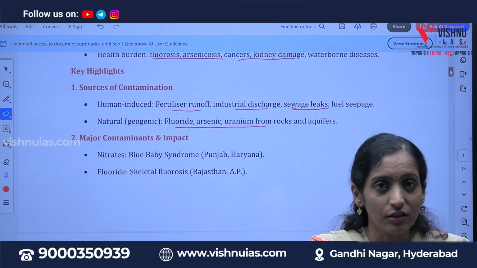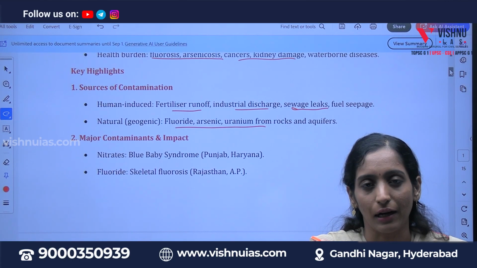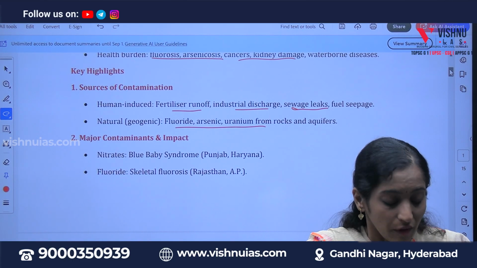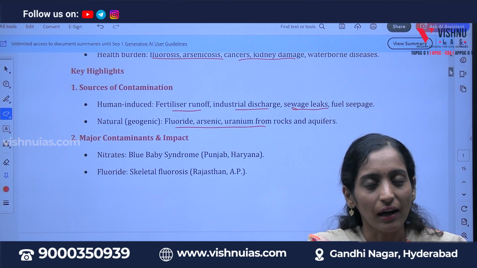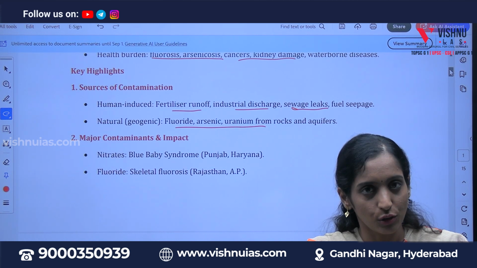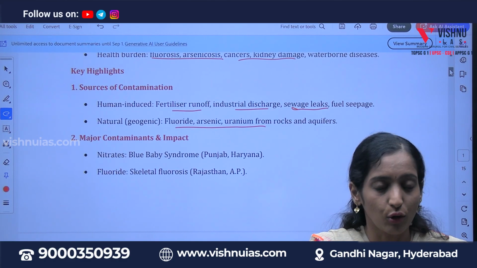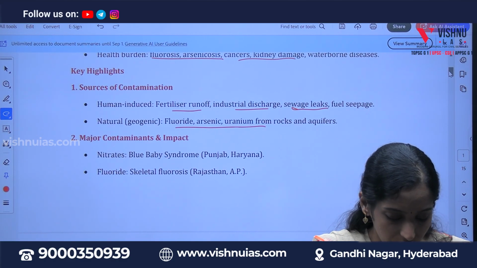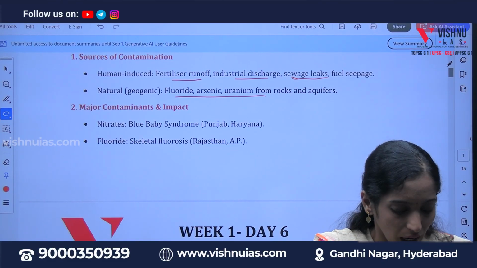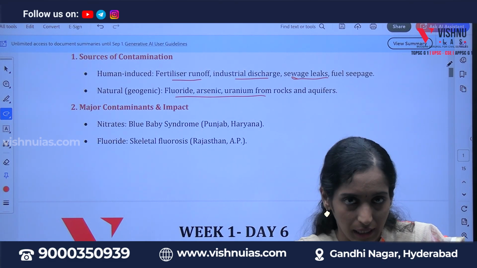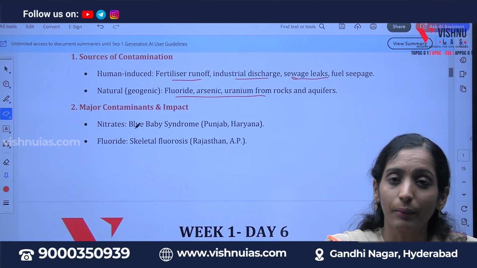Let's see the major contaminants and their impact, meaning the sources and the effect we are going to get because of that contamination. This part is very important for your prelims. Because of nitrate contamination, we get blue baby syndrome.